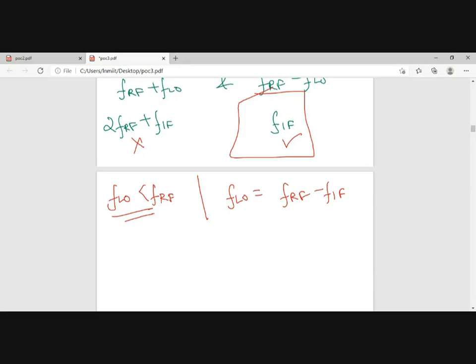What will be generated? If I pass this, क्या क्या generate होगा? 2FRF minus FIF, and other will be... कुछ आंसर देने का मन नहीं है क्या?